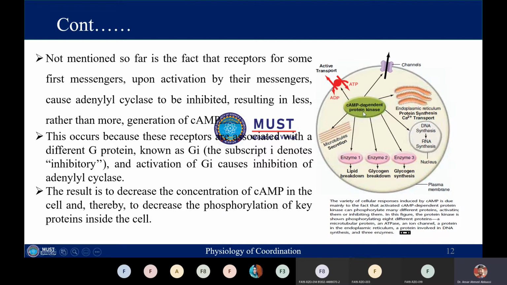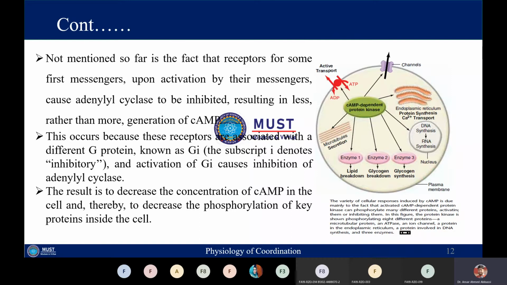So here, if you look at this diagram, these are the cyclic AMP dependent protein kinases. They will act on microtubule secretion. Similarly, as it is a kinase, it may phosphorylate enzyme 1, and this phosphorylated enzyme is involved in lipid breakdown.